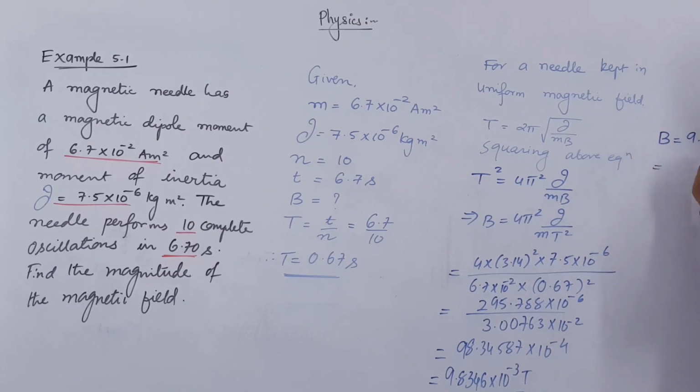Or you can write this, dividing by 1000, as 0.0098 Tesla. 0.0098 is nearly equal to 1, so you can write 0.01 Tesla. Actually this answer is given in our textbook. Otherwise you can stop here also, this is also correct. But in our textbook, the answer is given as 0.01 Tesla. So you will stop here.